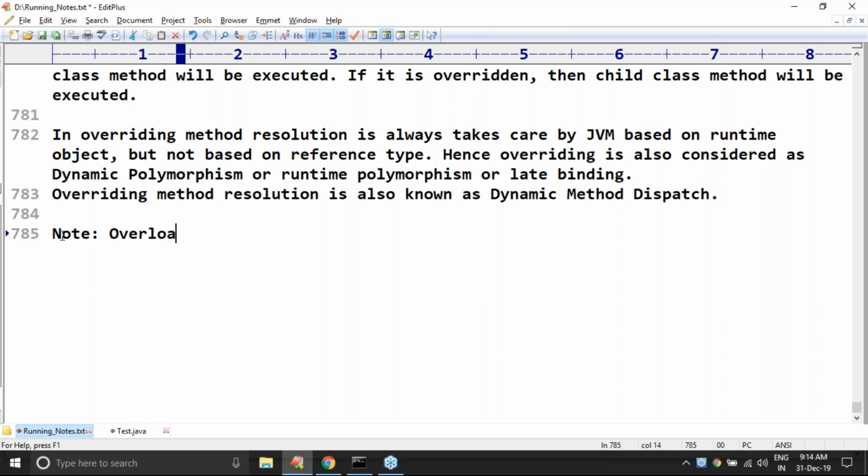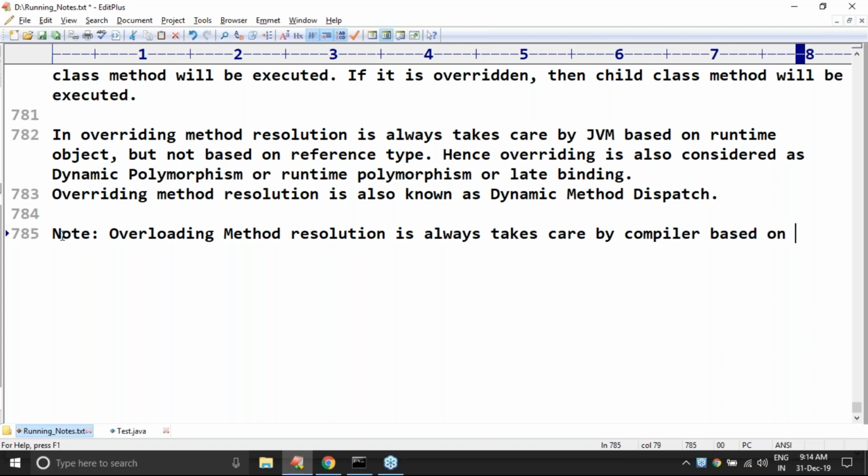Overloading method resolution is always taken care of by the compiler based on reference type, but not based on runtime object.